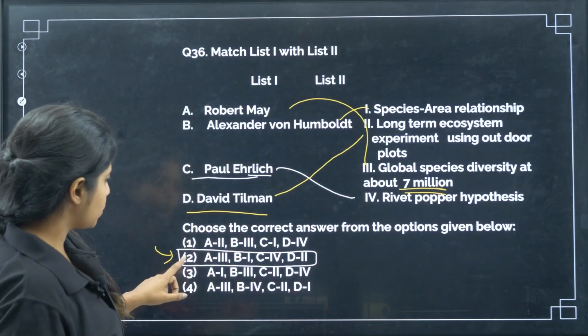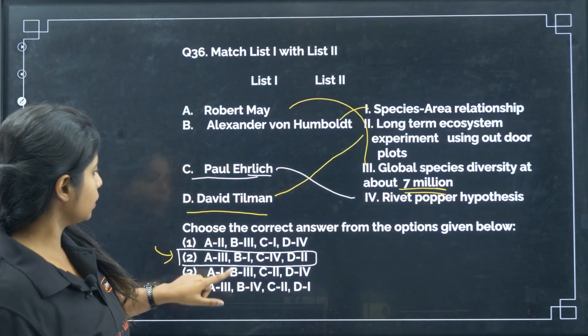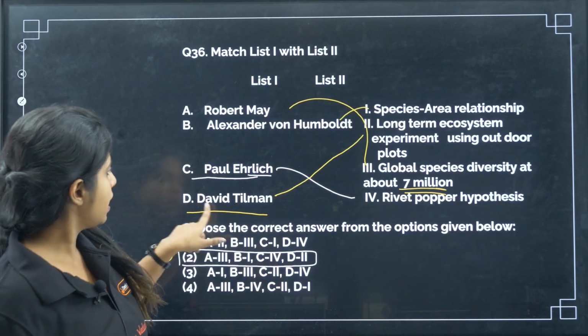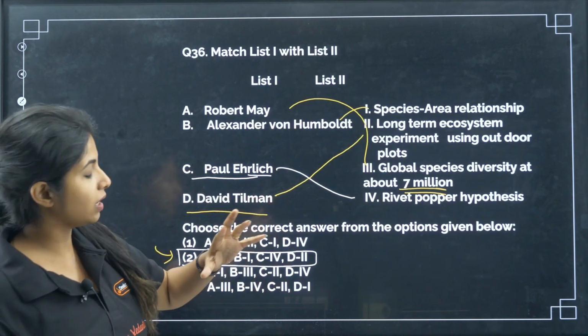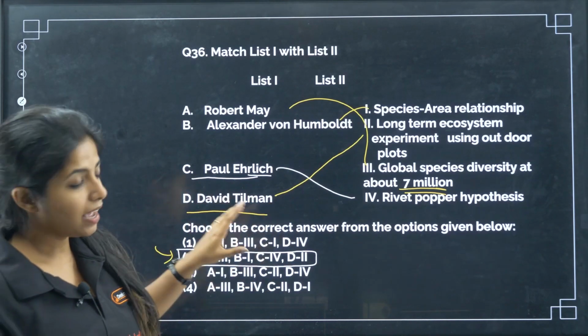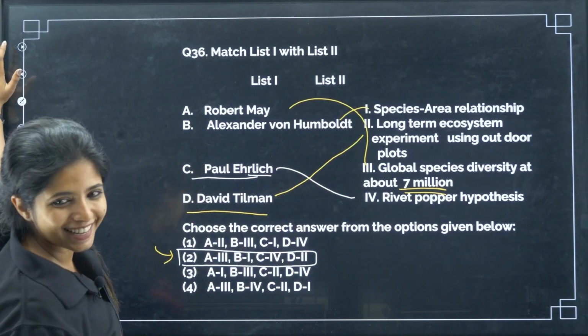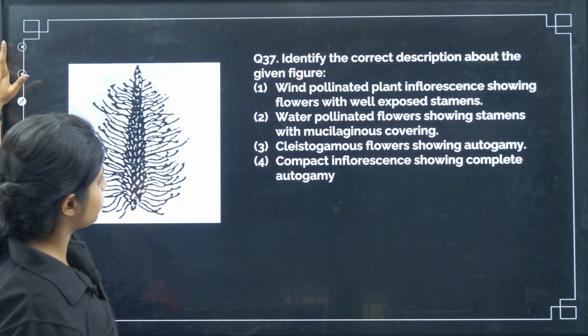That was the thing. So with that, A goes with 3, B goes with 1, C goes with 4 for Paul Ehrlich, and D is David Tilman, the long-term ecosystem experiment, and that's how you got the answer. Now going ahead with the next question.